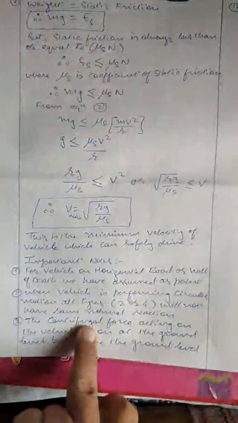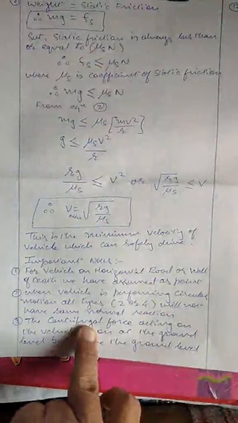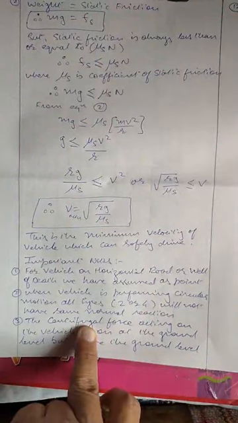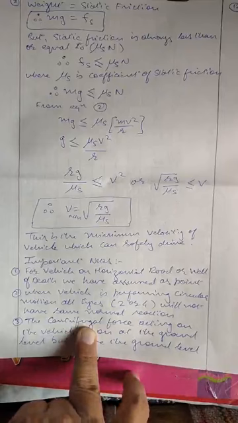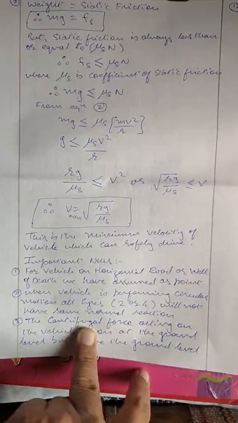Now, the weight is equal to the static force, mg is equal to Fs. But the static force is always less than or equal to mu s N. Please note that this is the static force of friction between the vehicle tires and the wall. This is always less than or equal to mu s N, because N is the normal reaction and mu s is the coefficient of static friction. It depends upon the type of the wall.